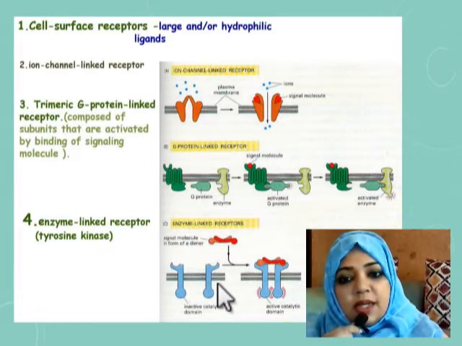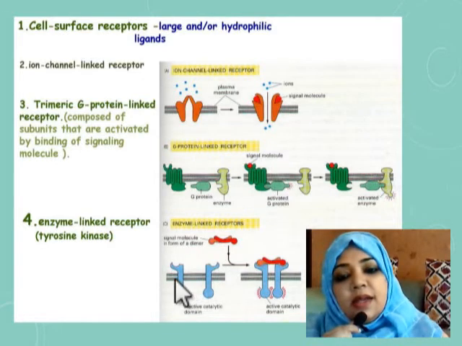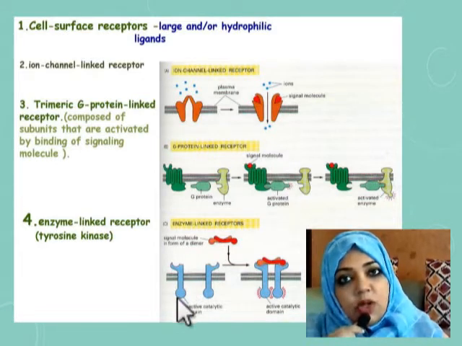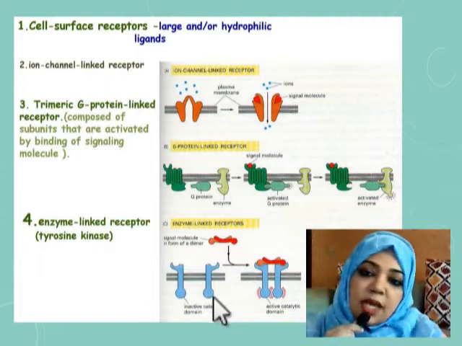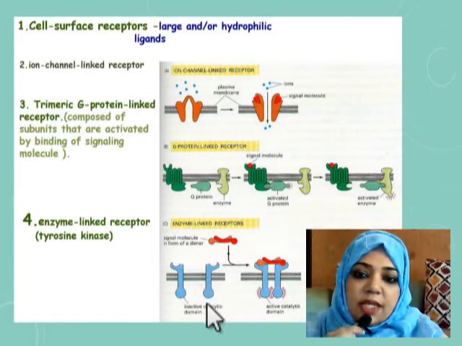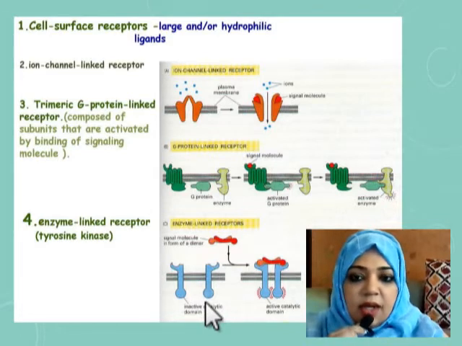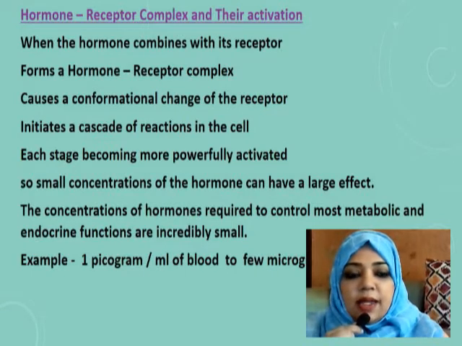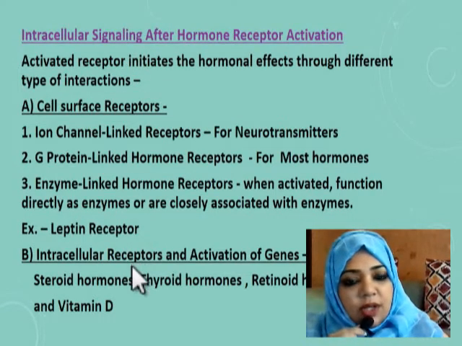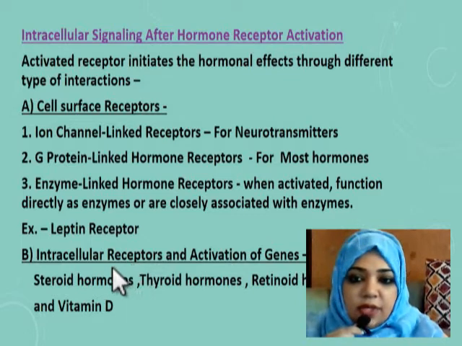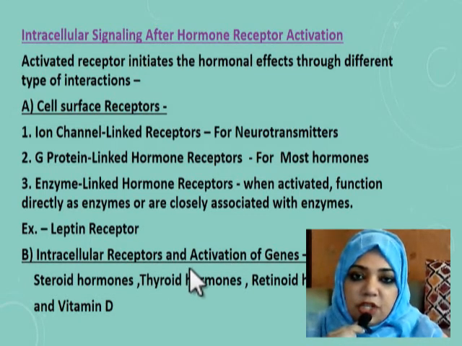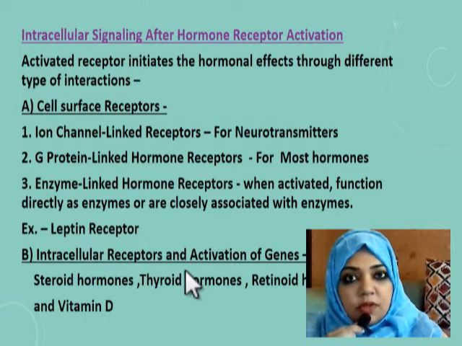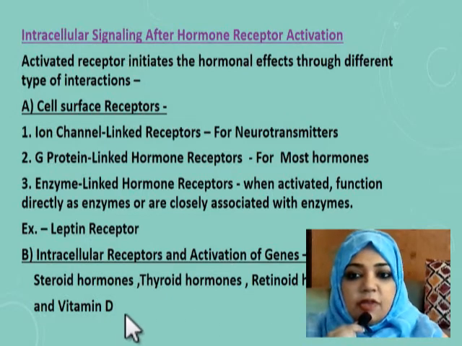And the third one is the enzyme linked receptor, and here the receptors act as enzymes or they are closely associated with enzymes, and when the receptors become activated the enzymatic reactions occur. An example of this is the leptin receptor. And then we have the intracellular receptors. So those three were the cell surface receptors, and the intracellular receptors act by activation of genes, and examples are the steroid hormones, thyroid hormones, retinoid hormones and vitamin D.